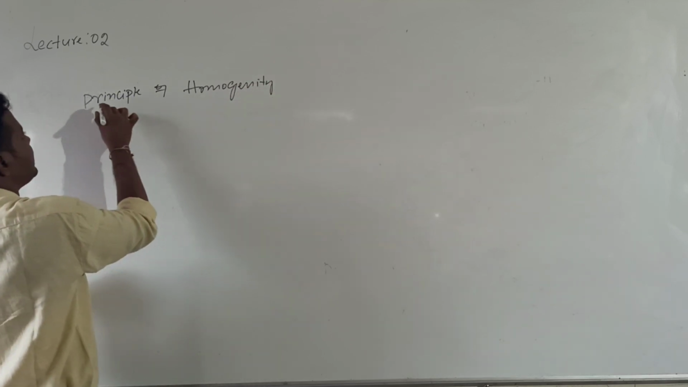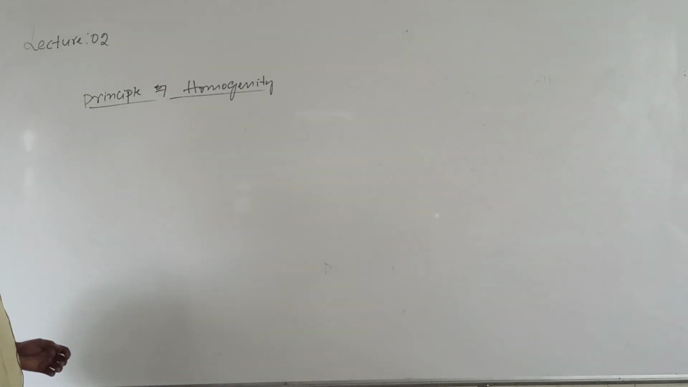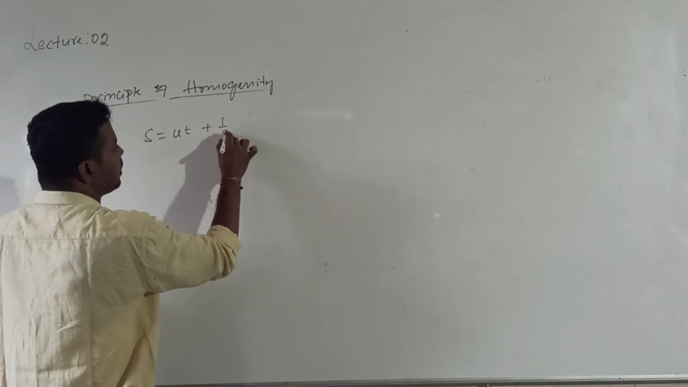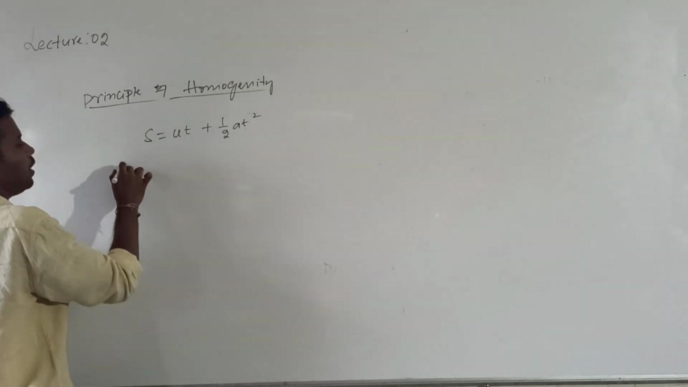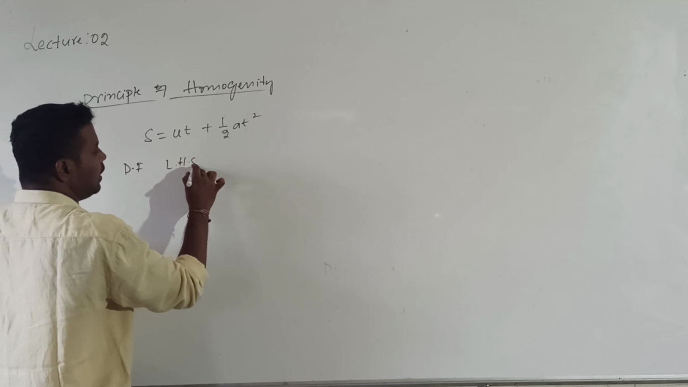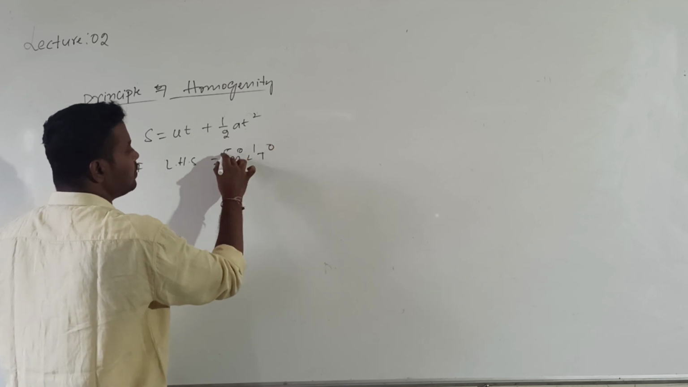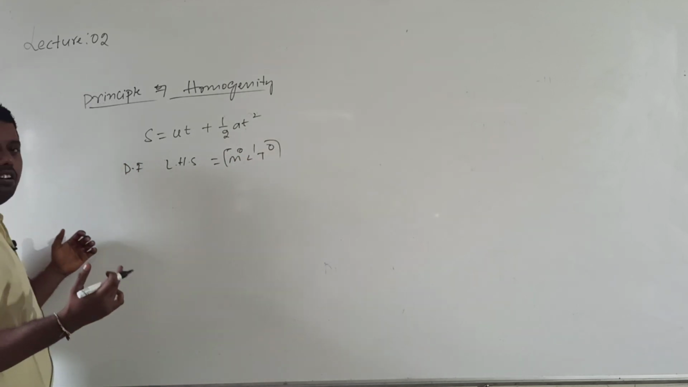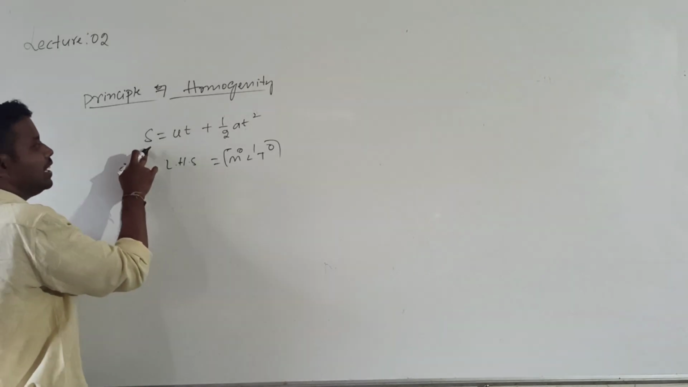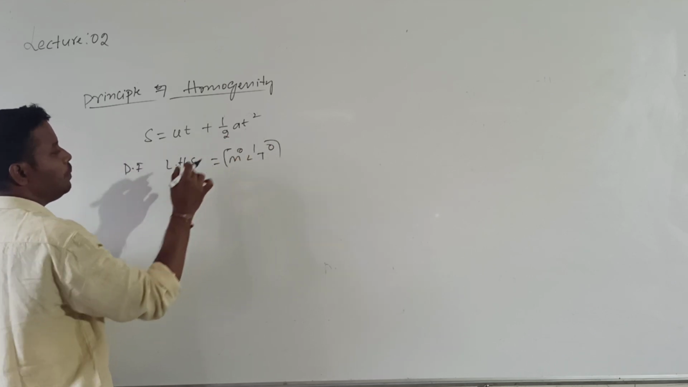So what does this principle state? According to the principle of homogeneity, for example, I will take one equation, S is equal to ut plus half at square. What is the dimensional formula of LHS? The dimensional formula of LHS, distance, is M power 0 L power 1 T power 0. Correct? You can also write the dimensional formula for fundamental quantities, not always only derived. Distance is length, so the dimensional formula is M power 0 L power 1 T power 0.